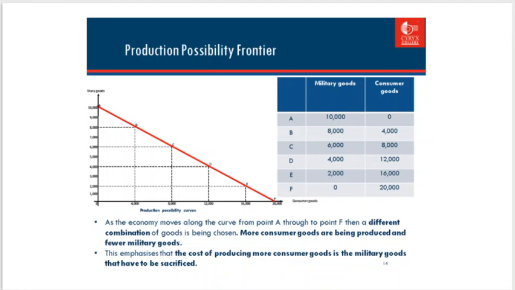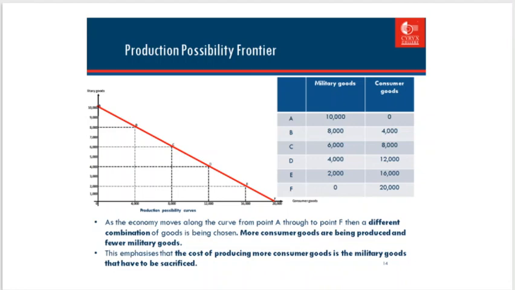Now, let's check point A. Point A is 10,000 military goods and 0 consumer goods. It means if we decide to produce more military goods, it will be less in consumer goods.